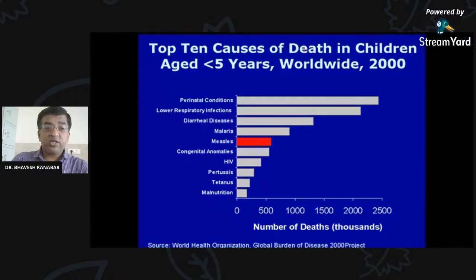Top 10 causes of death in children aged less than 5 years worldwide, as per 2000. You can see that measles is also there in these top 10 causes. Perinatal conditions is the first cause. Lower respiratory tract infection, diarrheal disease, malaria, and measles is the fifth cause of death in under 5 children worldwide. Other causes you can also remember simultaneously: perinatal conditions, LRTI, diarrheal disease, malaria, measles, congenital anomalies, HIV, pertussis, tetanus, and malnutrition. So this is worldwide, right?